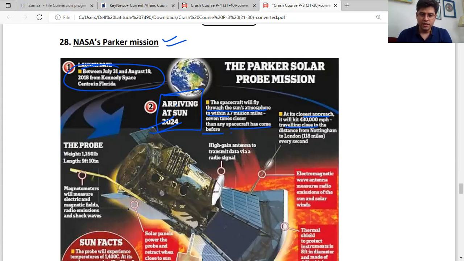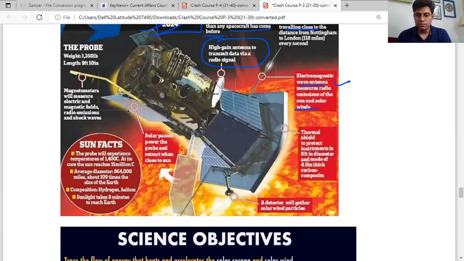So this is given. It currently has a high gain antenna to transmit data via radio signal. It has an electromagnetic wave antenna, which measures radio emissions of the sun and solar winds. The thermal shield to protect, of course, the instruments is 8 feet in diameter and made of 4.5-inch thick carbon composite.